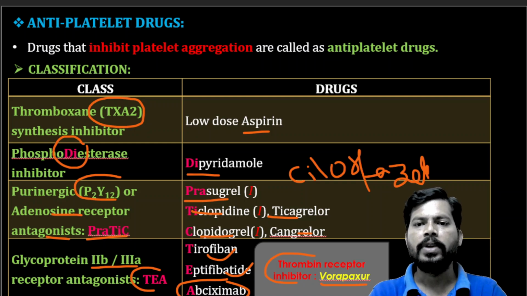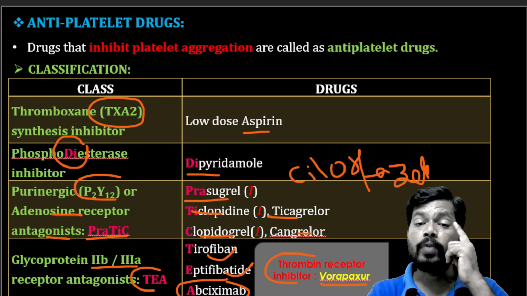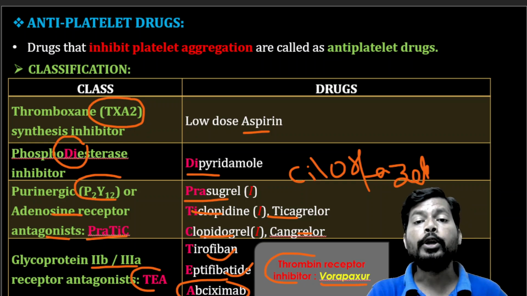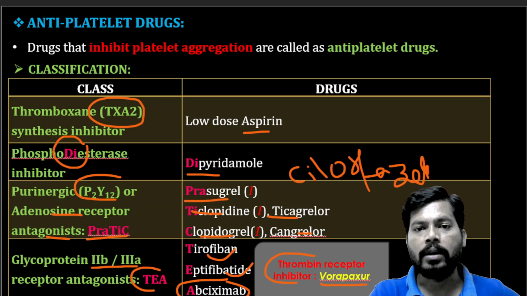So simply, here there are different classes. Inhibitors of thromboxane A2: aspirin inhibits prostaglandin synthesis by inhibiting the COX enzyme and directly inhibits thromboxane A2. And dipyridamole inhibits the phosphodiesterase enzymes. Then there is inhibition of the P2Y12 receptor by drugs like prasugrel and clopidogrel. And inhibition of the glycoprotein 2b/3a receptor with the help of a monoclonal antibody, and tirofiban and eptifibatide are the drugs.